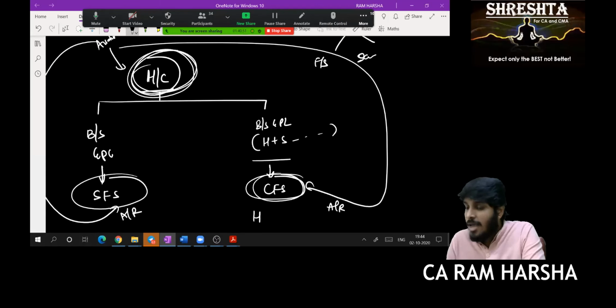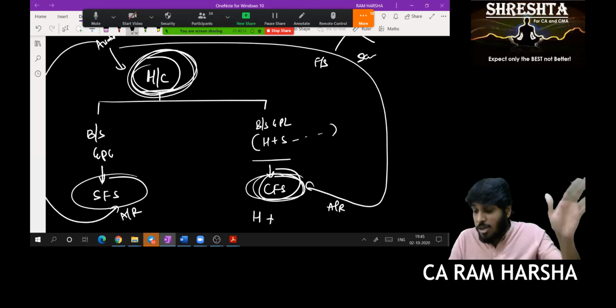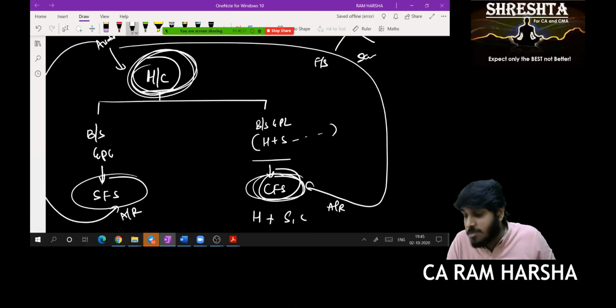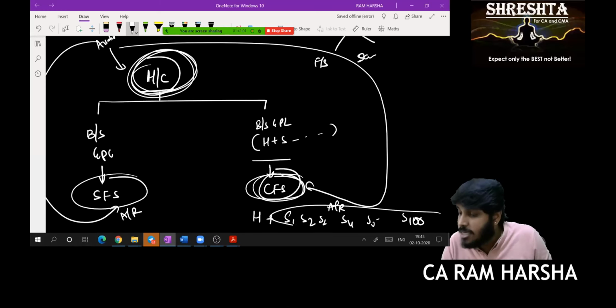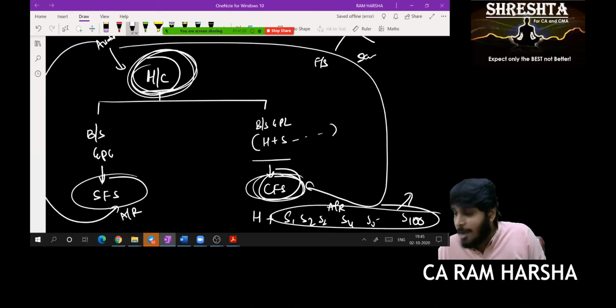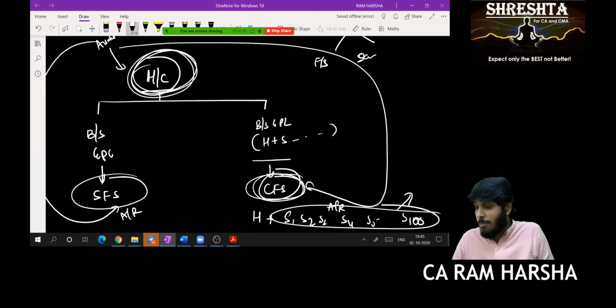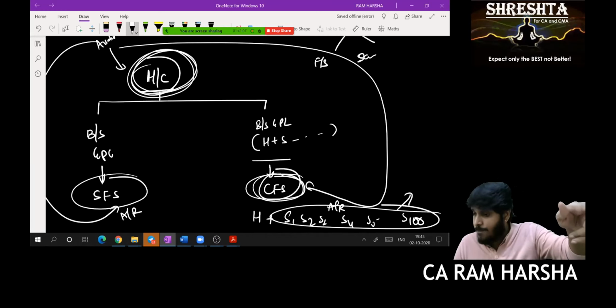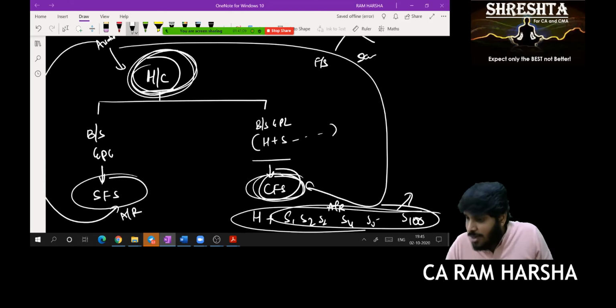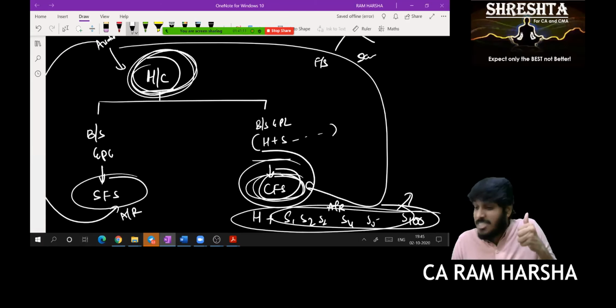Not only that company's information, but also the assets and liabilities of subsidiary 2, subsidiary 3, subsidiary 4, subsidiary 5, subsidiary 100. For these companies I am not the auditor, but they are also there, no? All together only consolidation came, but who is giving the audit report on consolidation? Only me.